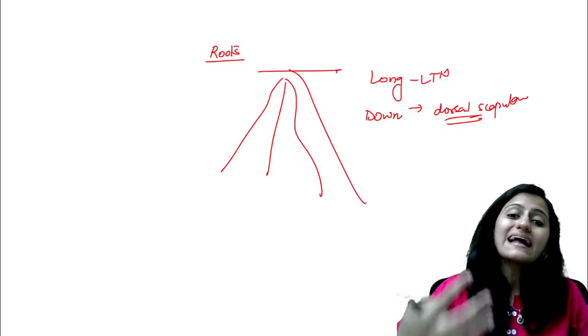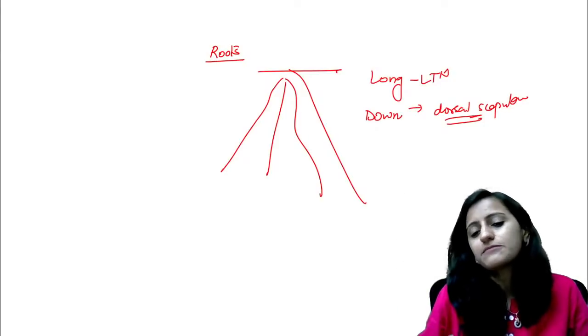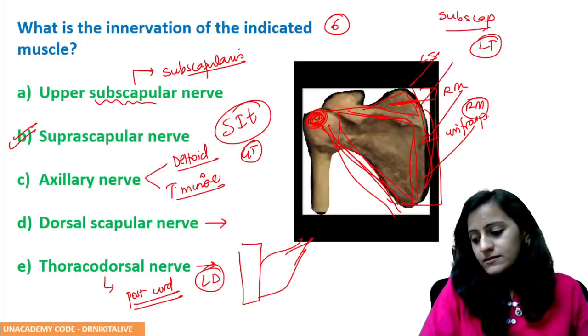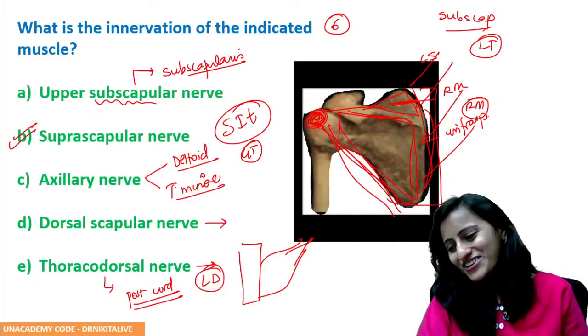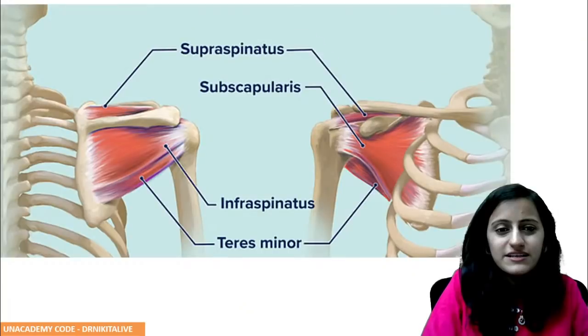Subscapularis will be anterior. From the scapular fossa anteriorly, there you have the subscapularis. Rest of them are posterior. Okay. All right. Okay, Anuja. Let's go to the next question now.